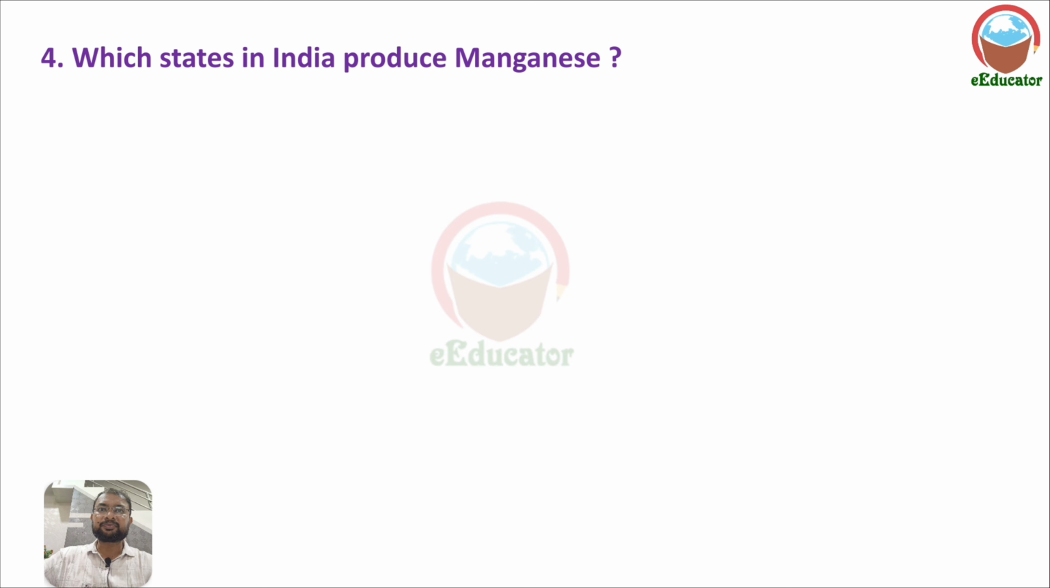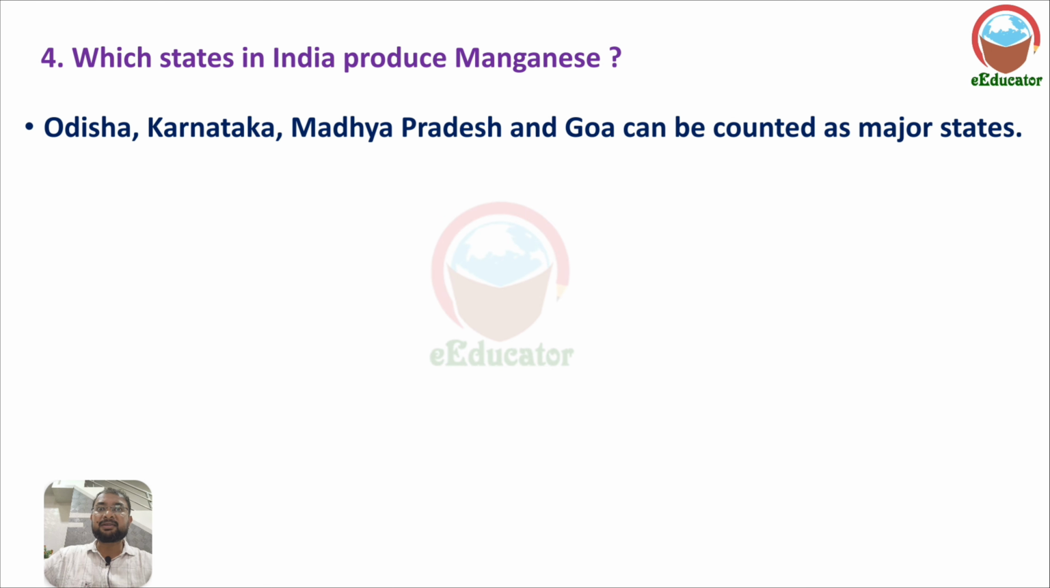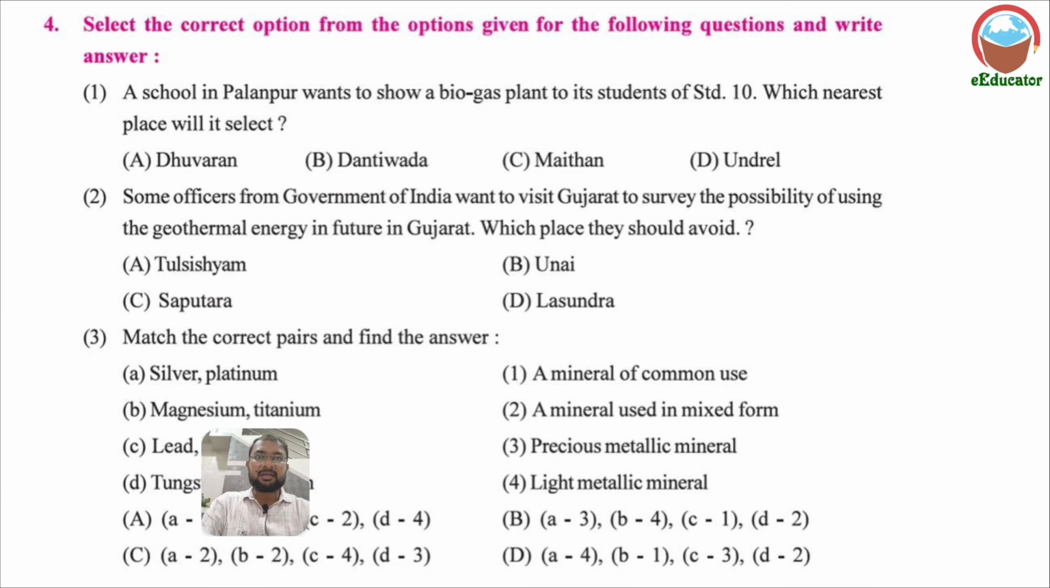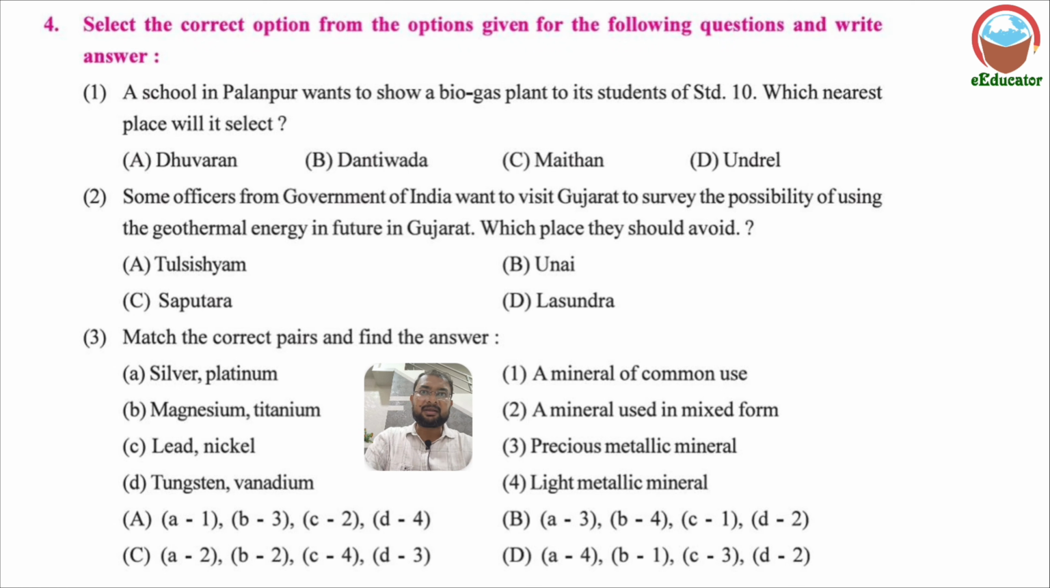Which states in India produce manganese? Odisha, Karnataka, Madhya Pradesh, and Goa can be counted as the major producers of manganese. Besides this, manganese is also obtained from Andhra Pradesh, Jharkhand, Rajasthan, and Gujarat. These are the answers of the MCQs.